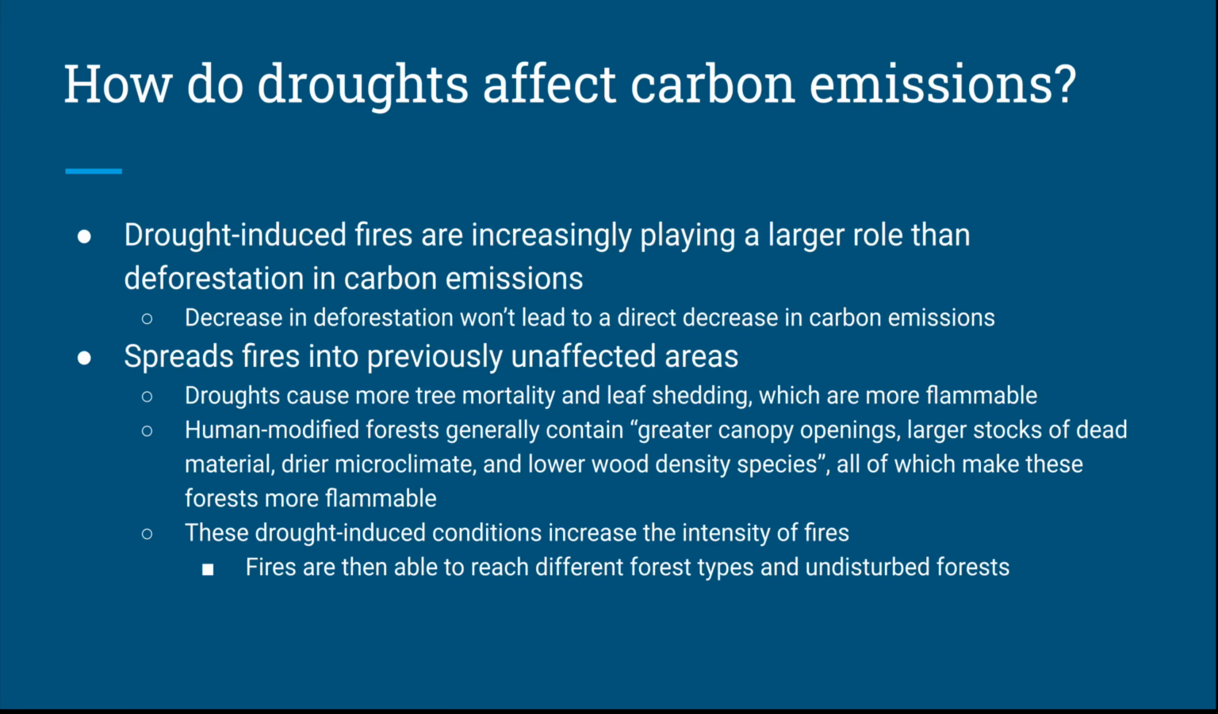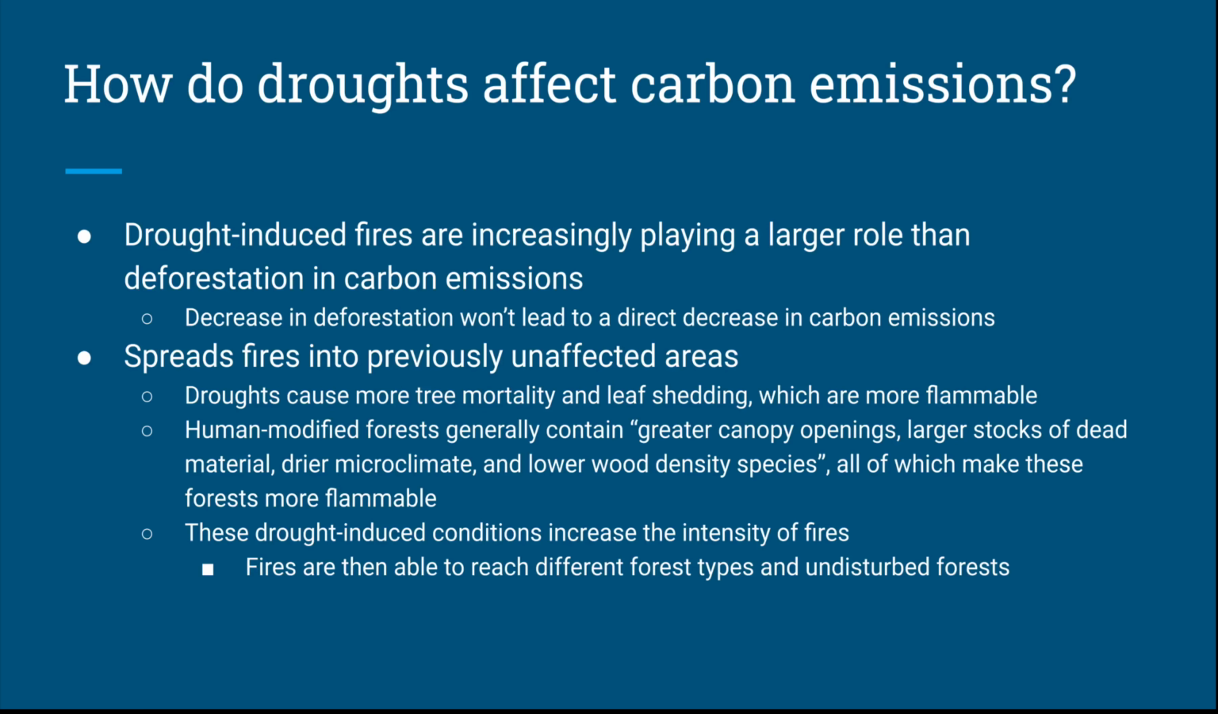Well, to answer this question, we have to look at where droughts fit into this picture. How are droughts affecting the total carbon emissions? Well, the fact that fire counts aren't decreasing shows us that there are fires unrelated to deforestation occurring. And drought-induced fires are increasingly playing a larger role than deforestation in carbon emissions. As a result, and as we saw in the previous graphs, a decrease in deforestation isn't going to lead to the direct decrease in carbon emissions that we hoped for.